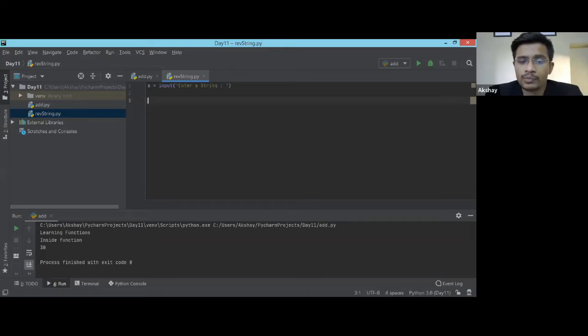HackerRank is one of the good platforms which even I was using in my college time. One of my friends got recruited because of his HackerRank score. He was doing Java actually, not Python, but because of the code and the rank, his rank was really high on HackerRank.